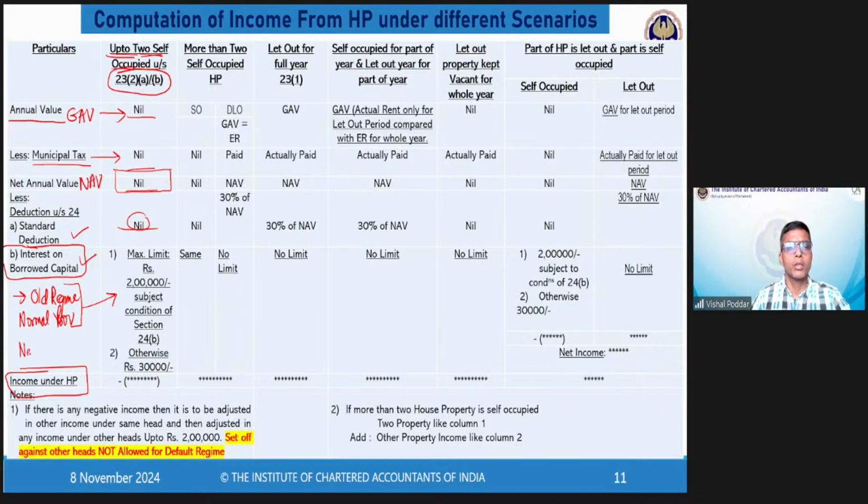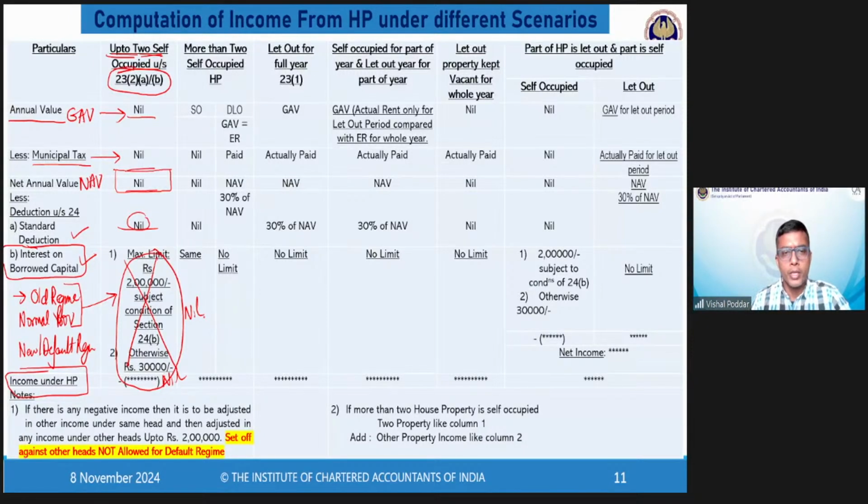However, if you are in the new or the default regime, this deduction is not allowed. It means everything will be nil for you. Your final answer for 2 self-occupied HPs is nil.